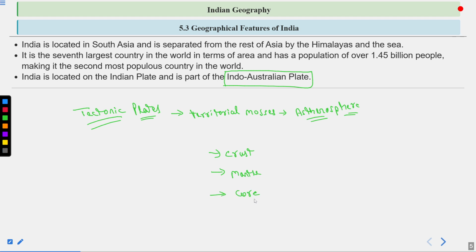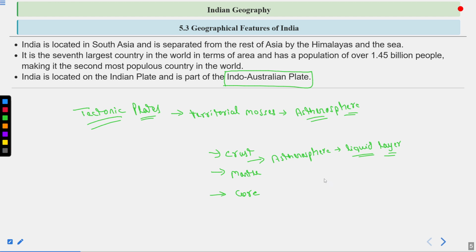This is the internal structure of the earth. Between the crust and the mantle comes the layer known as the asthenosphere. The temperature here is so high that it is known as the liquid layer. Anything that goes here, whether solid or anything else, will become liquid because of the high temperature. And the crust is divided into land divisions that are known as tectonic plates. And these tectonic plates are floating over these liquid layers.